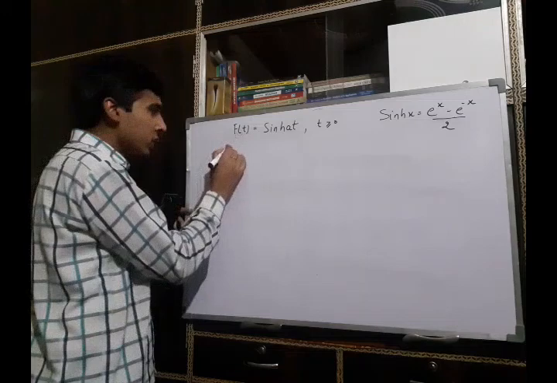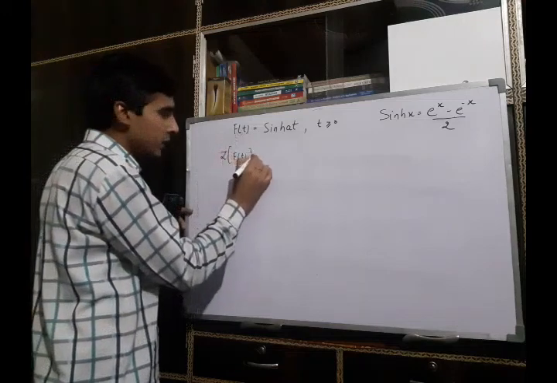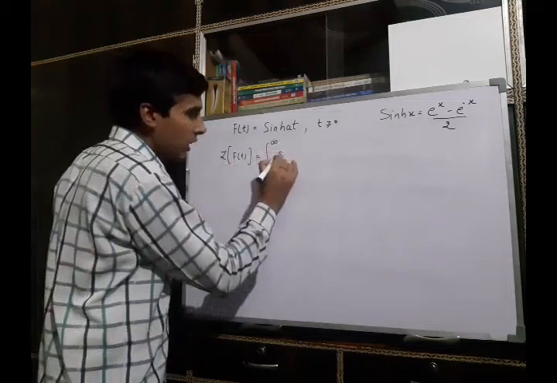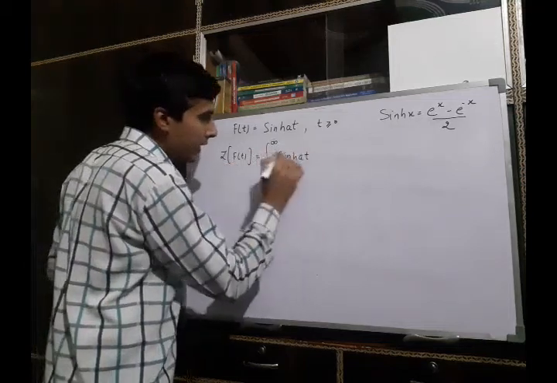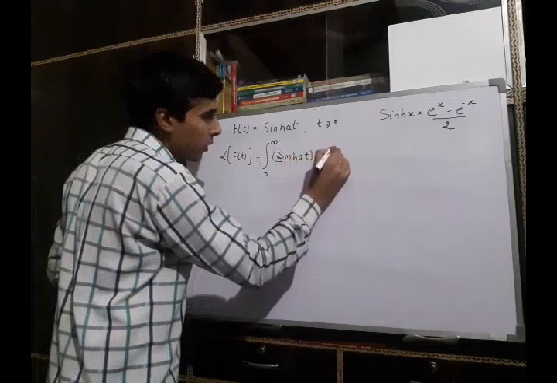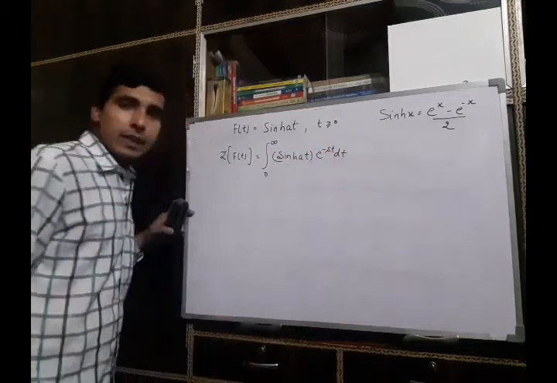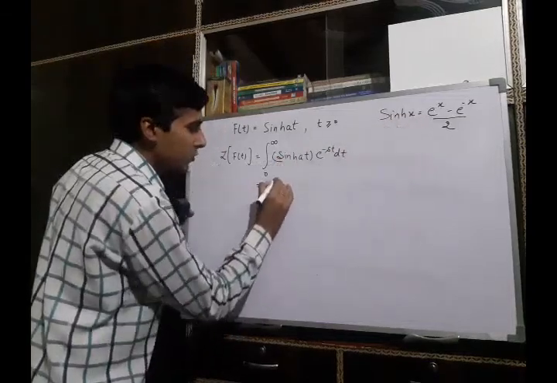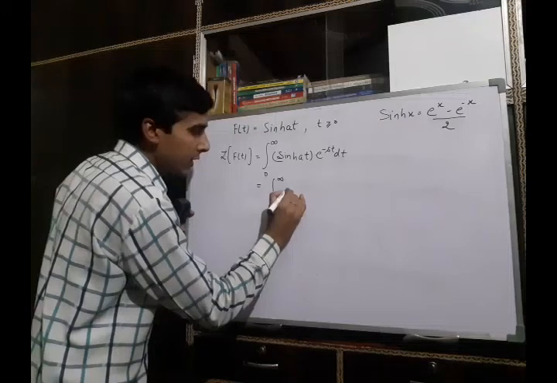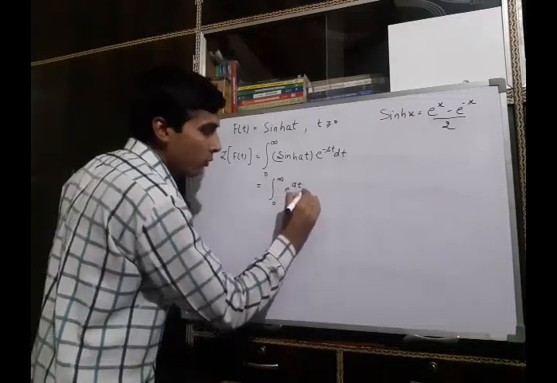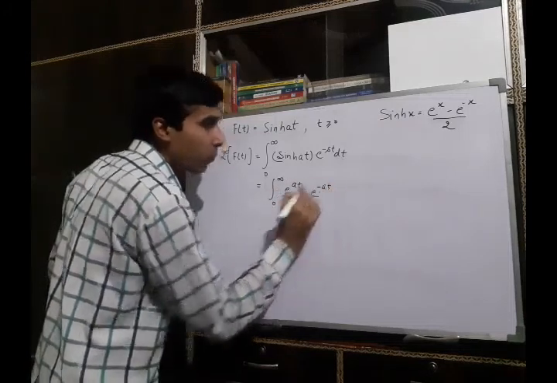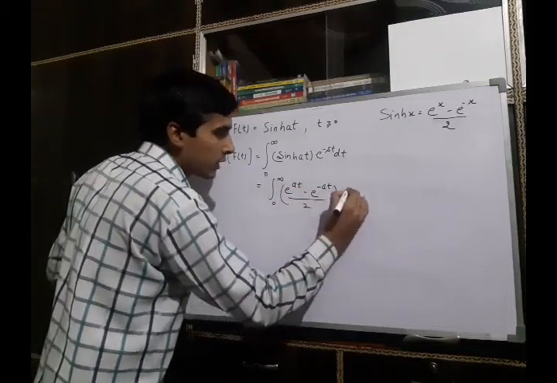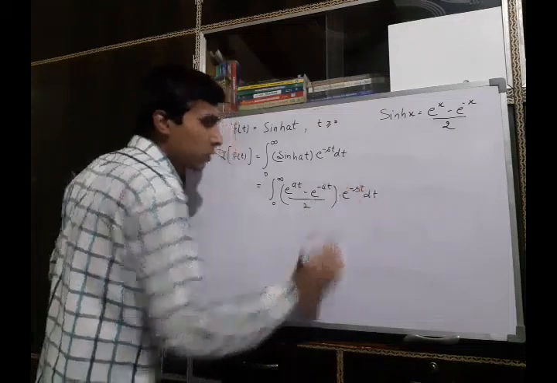By definition, Laplace of f of t is the integration from 0 to infinity of sinh at into e raised to power minus st dt. Using the definition, we can rewrite it as the integral from 0 to infinity of (e raised to power at minus e raised to power minus at) upon 2, into e raised to power minus st, into dt.